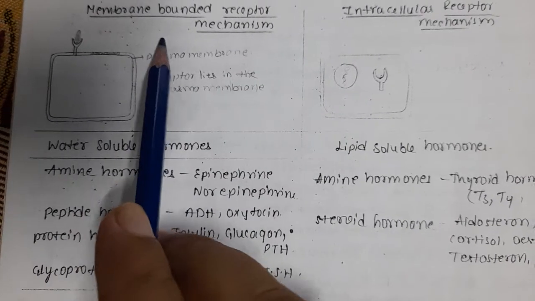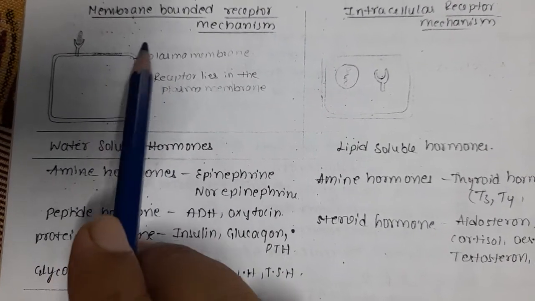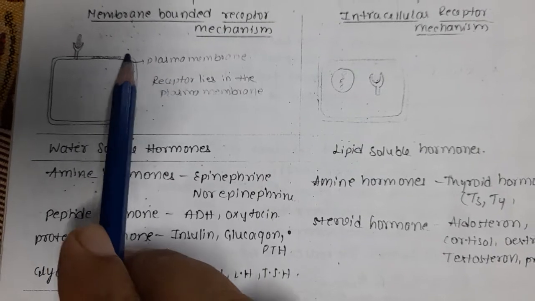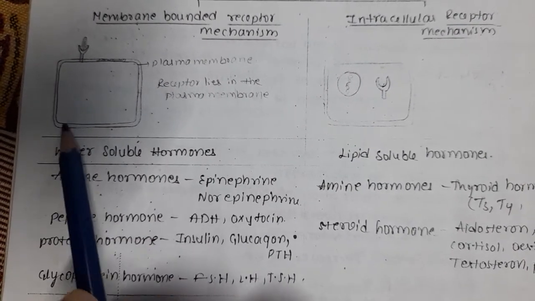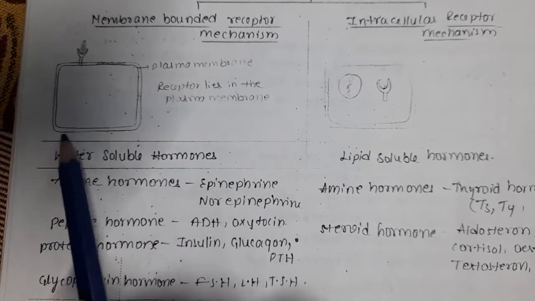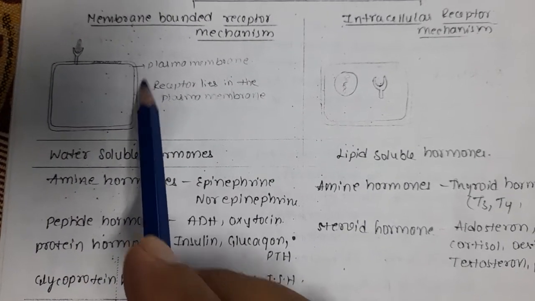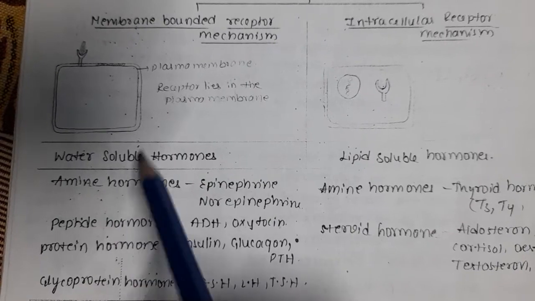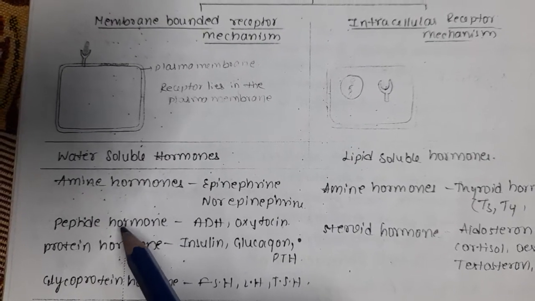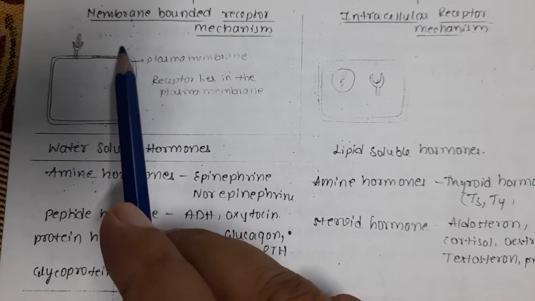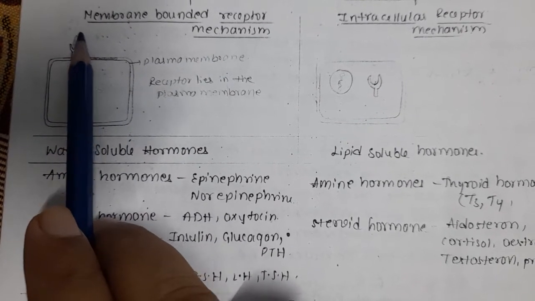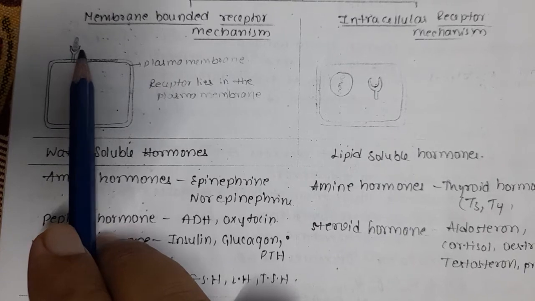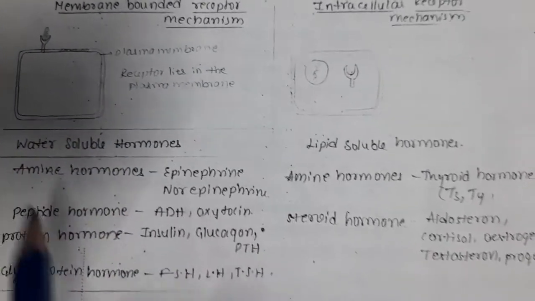They cannot go inside, because the plasma membrane is made up of lipids and proteins. As these are larger molecules, they cannot pass through this membrane, and that's why they bind to the plasma membrane bound receptor.